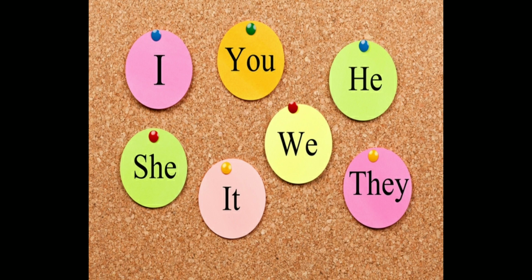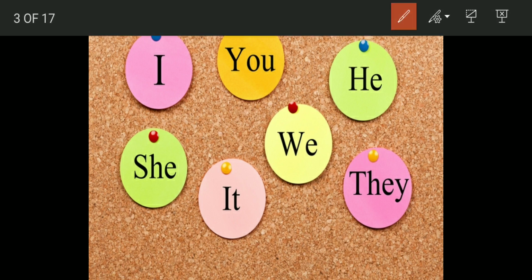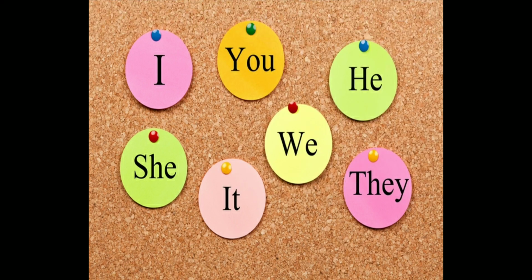So similarly, when you're talking about somebody else, you use the pronoun you. When you're talking about some other female person, you use she. For any male person, you use he. When there are multiple people, you use pronouns like we, they. When you're talking about anything, you use the pronoun it. So pronouns are the words which are used in place of noun. So you don't have to repeat the noun again and again.